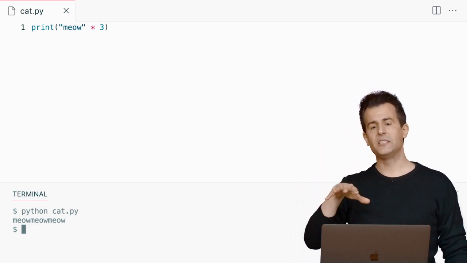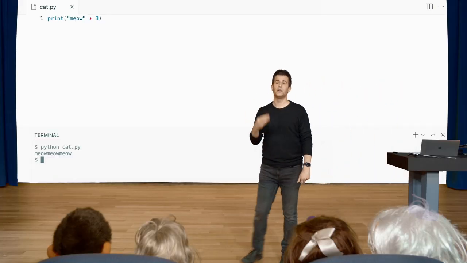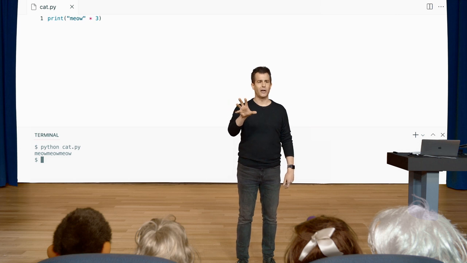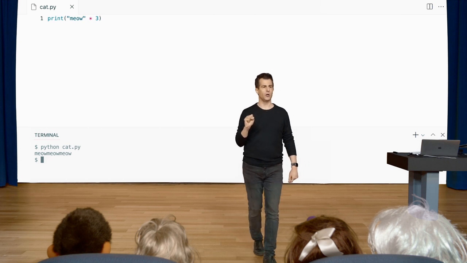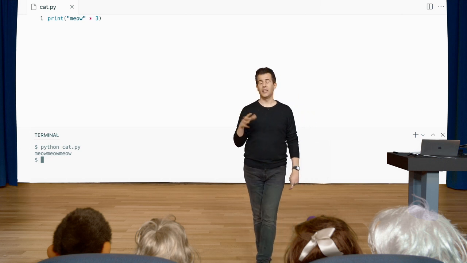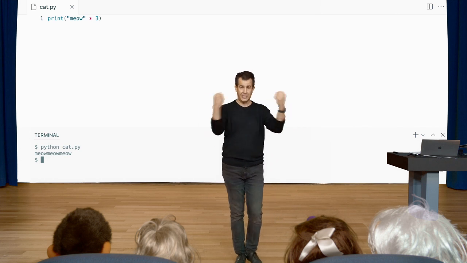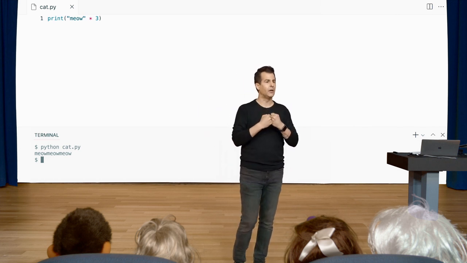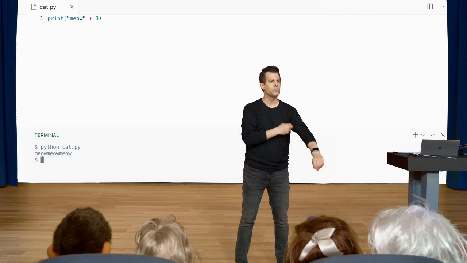Let's think about some of the basic building blocks we've discussed. The problem is clearly that meow is being repeated 3 times literally, but it's not as pretty as I want it. I want it to be meow, meow, meow on separate lines. What might be a possible solution here while still using this multiplication operator? Think back, we've used plus to concatenate strings. You can apparently use multiplication to concatenate strings, but more than once, again and again. How could I clean this up without reverting to my for loop or my while loop and still use multiplication in this way? We can use an escape sequence, which should be \n.